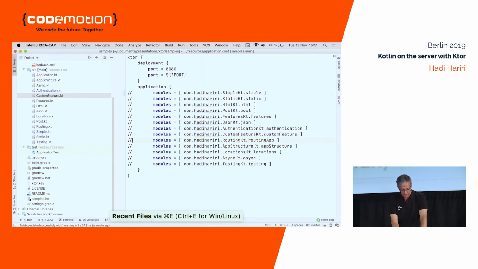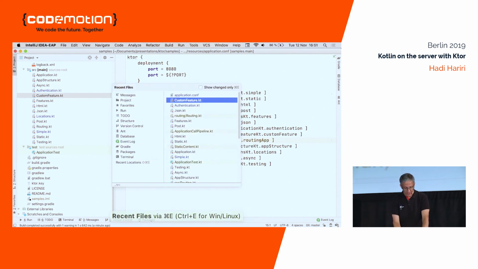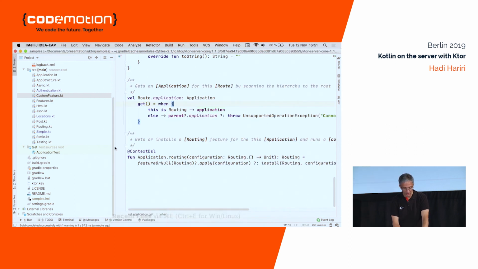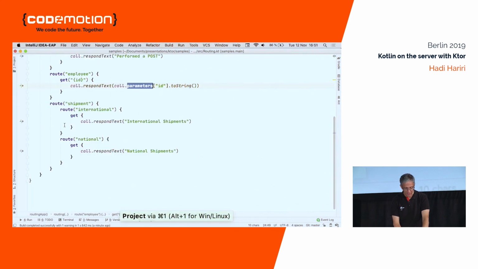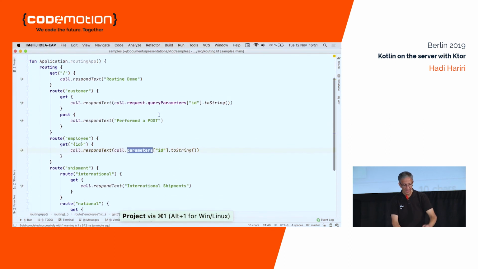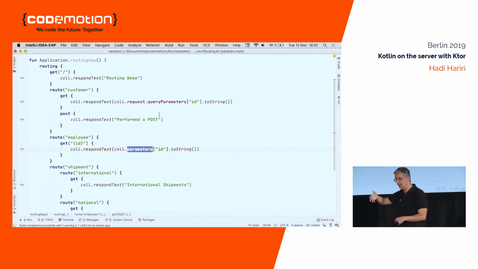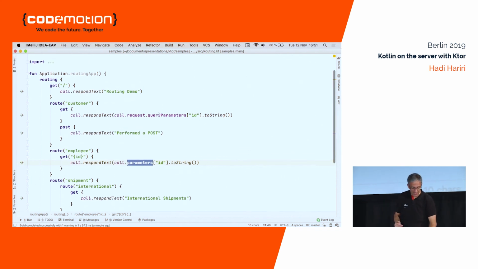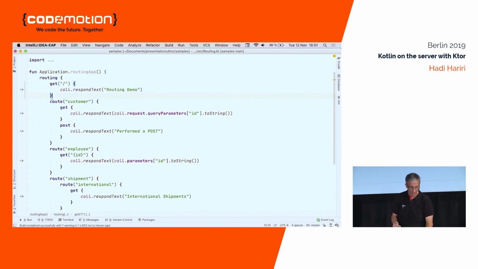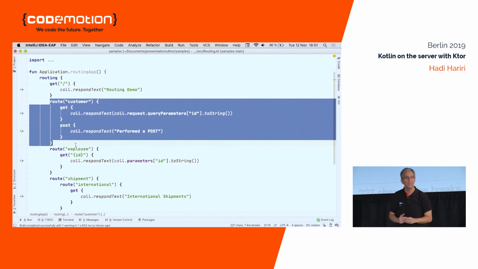Okay. Now, I've shown you very, very simple examples. And we can go a little bit more complicated here. For example, let's take a look at the routing one. For instance, here, you can see that now I start to have multiple routes, and I have my get, etc. But notice here, instead of doing get post, I have another route. And in this route, what I'm doing is basically nested routes.